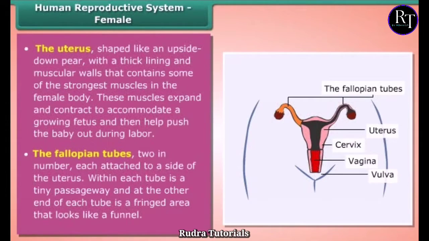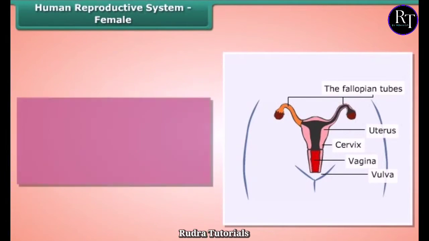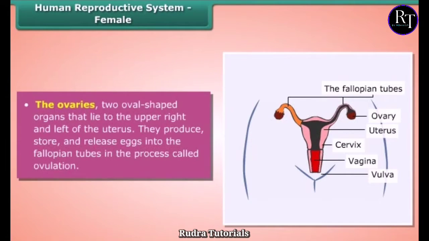Within each tube is a tiny passageway, and at the other end of each tube is a fringed area that looks like a funnel. The ovaries, two oval-shaped organs that lie to the upper right and left of the uterus, produce, store, and release eggs into the fallopian tubes in the process called ovulation.